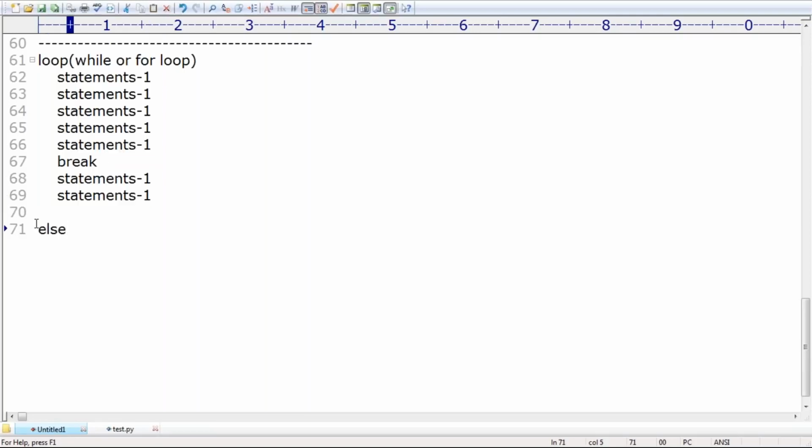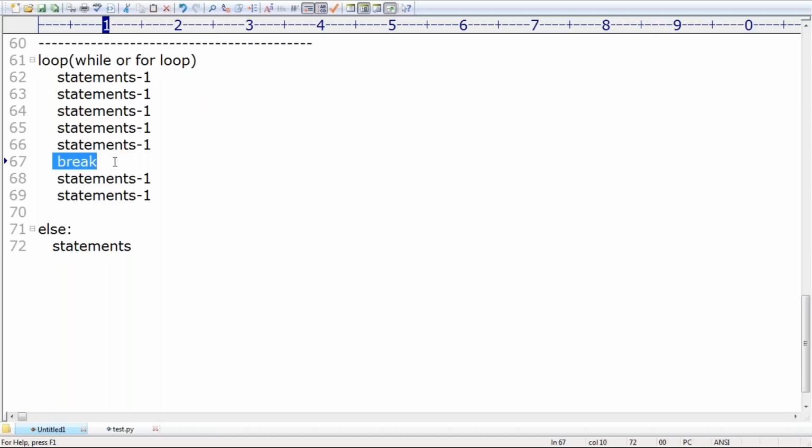Here I'm taking the else immediately, with some statements. When will these statements be executed? In the loop, if the break statement is not executed. Else means loop without break. If the loop executed without breaking, without executing the break statement, then happily the else part is going to execute. Else means loop without break.